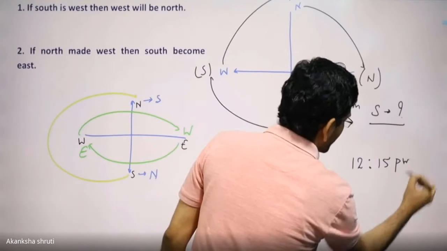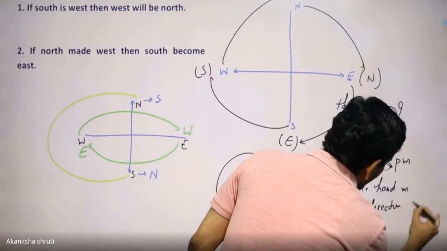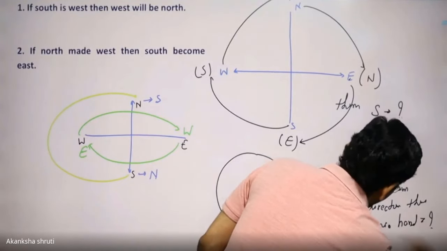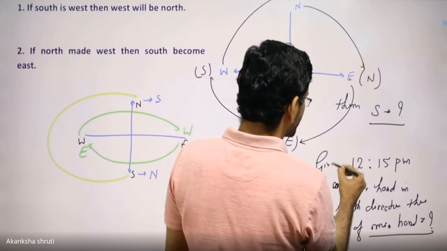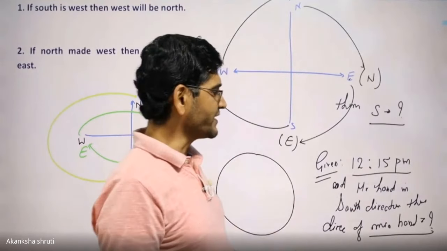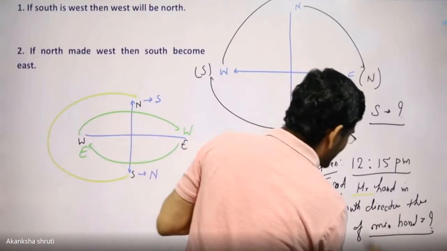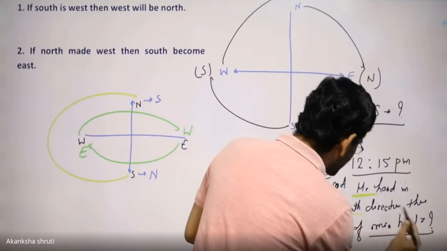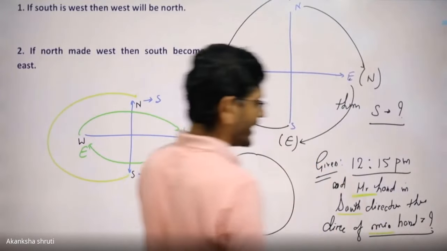It is 12:15 PM and the hour hand is in the south direction, then what is the direction of the minute hand? Very easy thing. So students, it is given that the time is this one, but while the time is this one, it is given that our hand is assigned some direction, which means you are placing the clock in such a way that our hand is in the south direction.